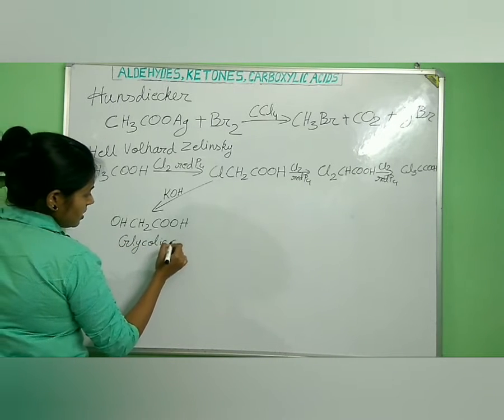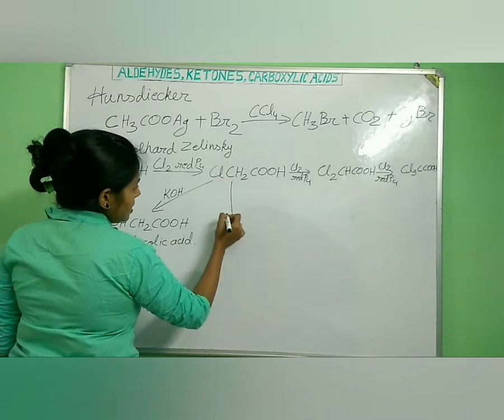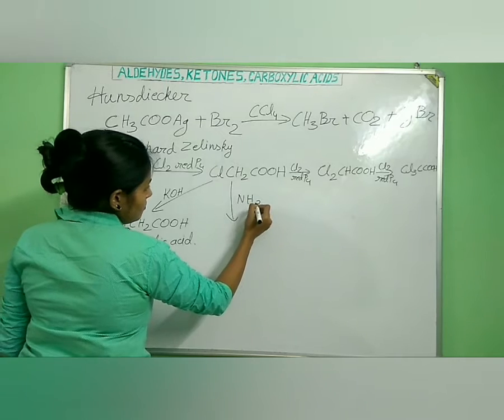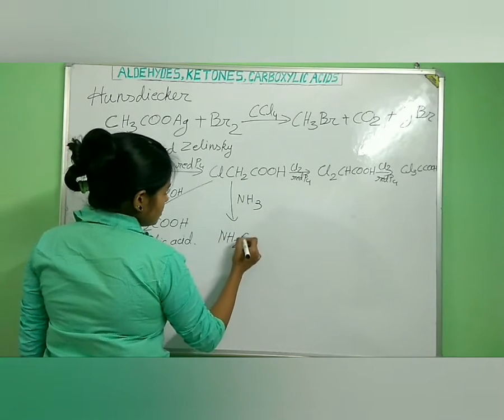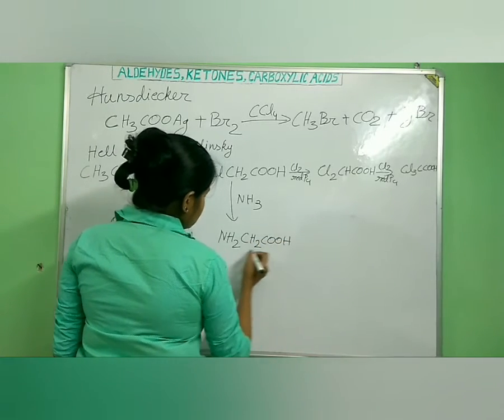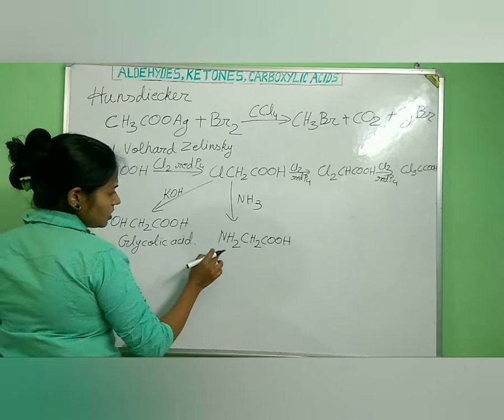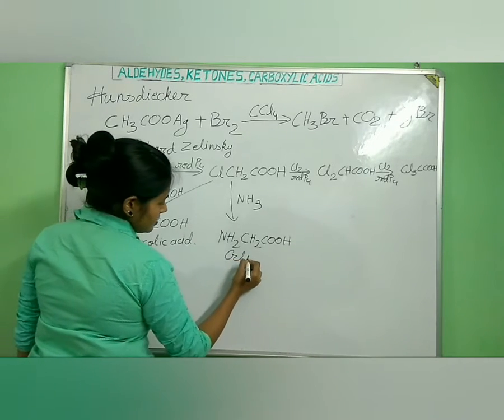When we react monochloroacetic acid with ammonia, we get alpha amino acetic acid, which is glycine.